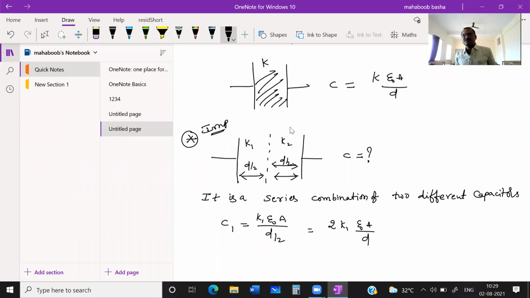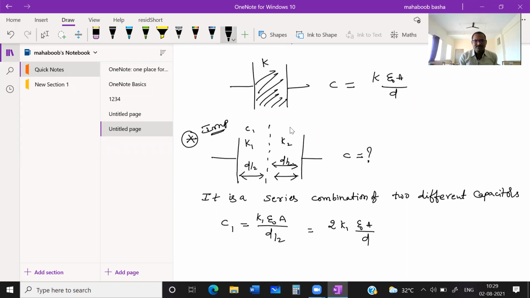Here, let us suppose between the two plates of the capacitor, two different dielectric materials, each having thickness d by 2 and area of cross section A, are filled. Then what happens to that combination? First, you need to imagine whether they are in series or parallel. So you consider this as one capacitor, and this as another capacitor. Here one capacitor and here one more capacitor like this. It means these two are in series combination. Now once you consider a series combination, you need to find the capacity of each capacitor. See, this capacitor you consider as C1.